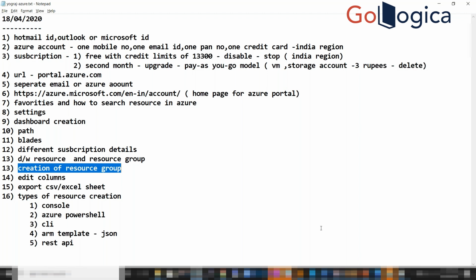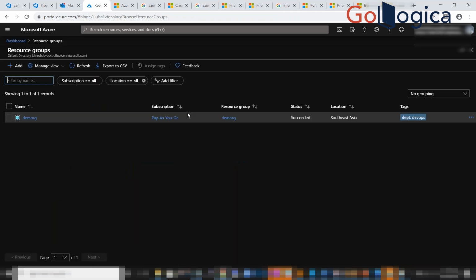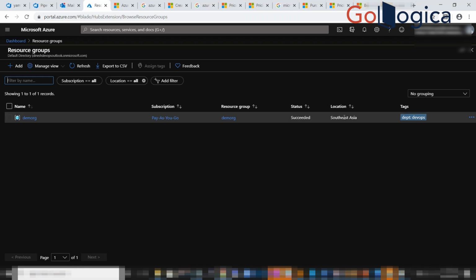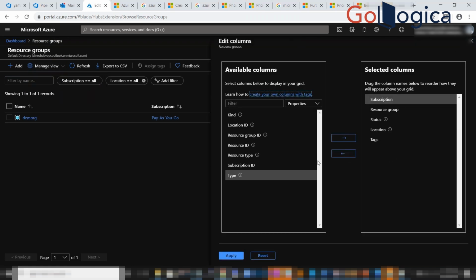Okay, again going back to this topic. I've created a resource group, right? I'll tell you a few things. Right now we are seeing the name, subscription, resource group, status, location. If you want to change that UI and see only a few things, just click on this manage view, click on edit columns, where we see the available columns and select columns here. If you don't want tags, just keep the cursor over here and remove it.